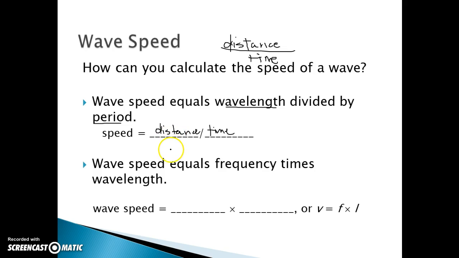Wave speed, if we wanted to do wave speed in another way, we could also say that it's equal to the frequency times the wavelength. So here we would have frequency times the wavelength.